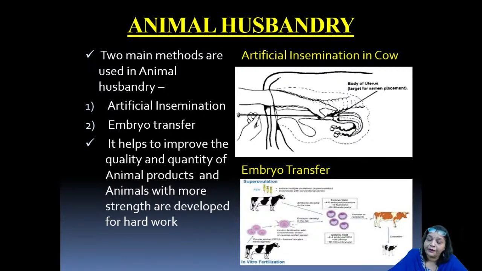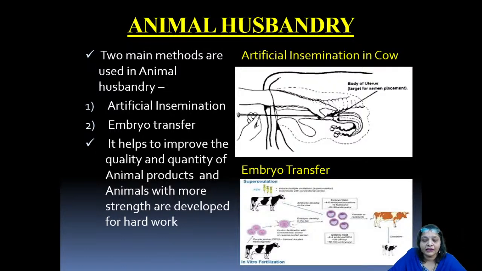These multiple embryos can be introduced artificially into the female animals, and that may help in the production and growth of new offspring, which are very healthy as well as good quality with desired characteristics. Okay, so embryo transfer also helps a lot in animal husbandry.